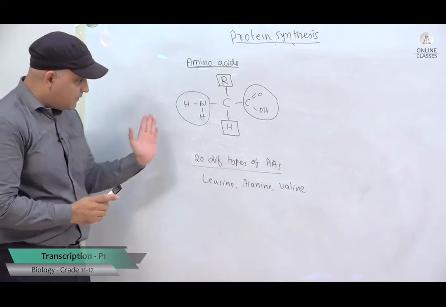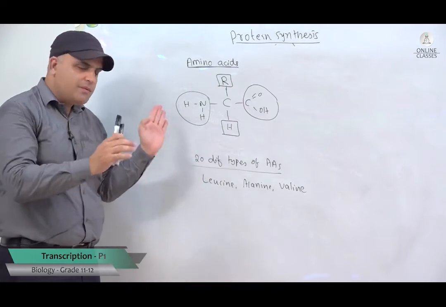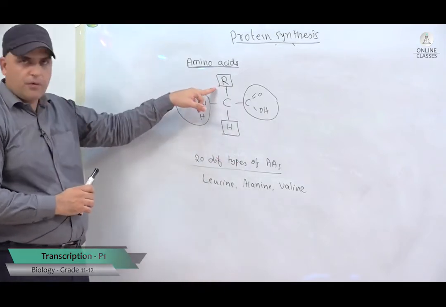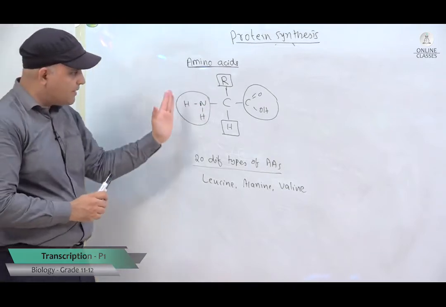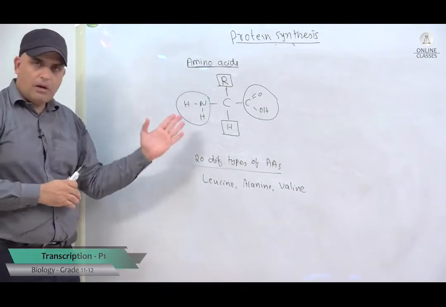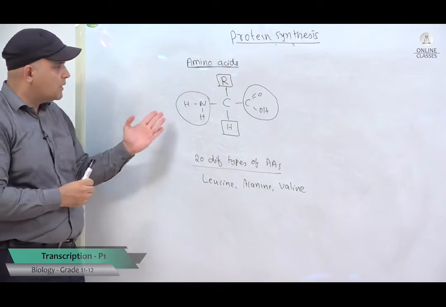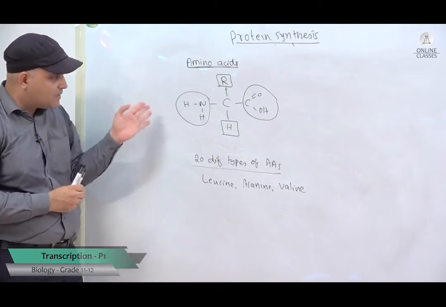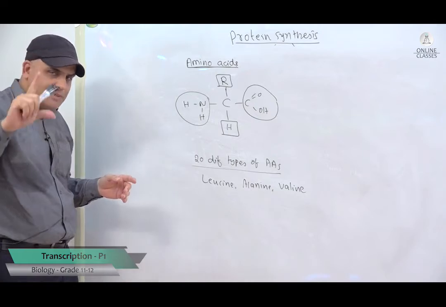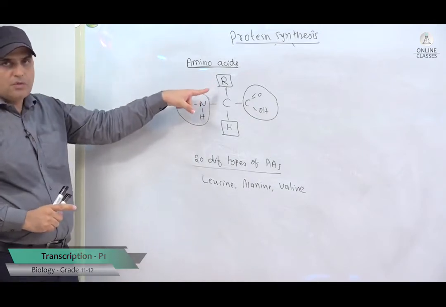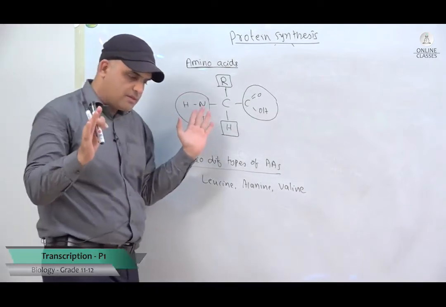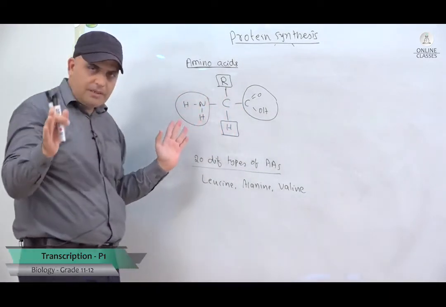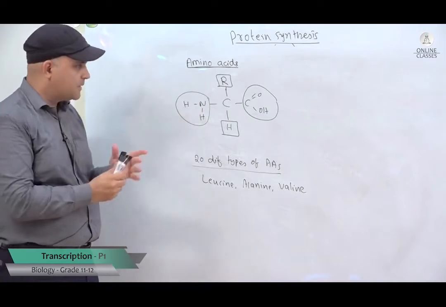Now if you ask me what's the difference between these 20 amino acids, the difference is the R group. This is the functional group of an amino acid. So the amino acid might be polar or non-polar, soluble or insoluble, charged or uncharged. All these properties depend on the R group. So you have basically 20 different types of amino acids, and they may have different properties based on the R groups.